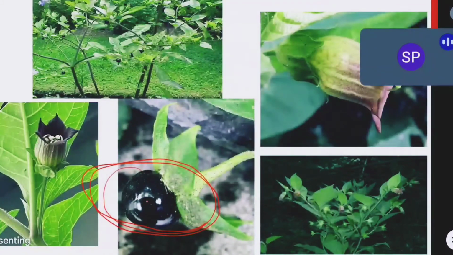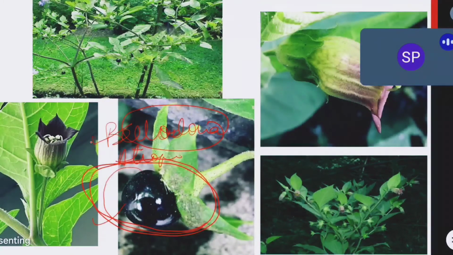हाँ, heart rate बढ़ जाएगा, और constipation. Very good. Simple. See, there is one condition called belladonna poisoning. What is belladonna poisoning? Belladonna poisoning is nothing but atropine poisoning. Atropine poisoning is nothing but overconsumption or consumption of belladonna plant or atropine, because Atropa belladonna contains atropine, a natural alkaloid.